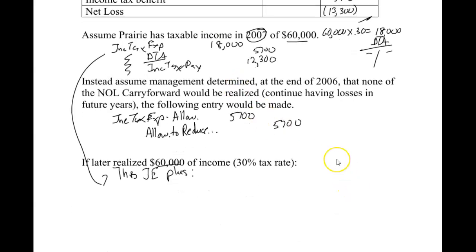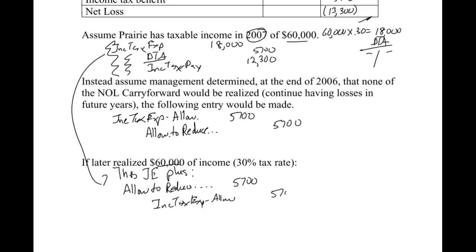Now we're realizing it, so we can make this whole journal entry right here to recognize that we did pay 12.3 and we use up the deferred tax asset. But now we need to get rid of the allowance. The allowance said we don't expect to use it, but we just did, so we need to take it back off the books and zero it out. We do that with income tax expense dash allowance. So that's how you would handle an allowance in a net operating loss problem.